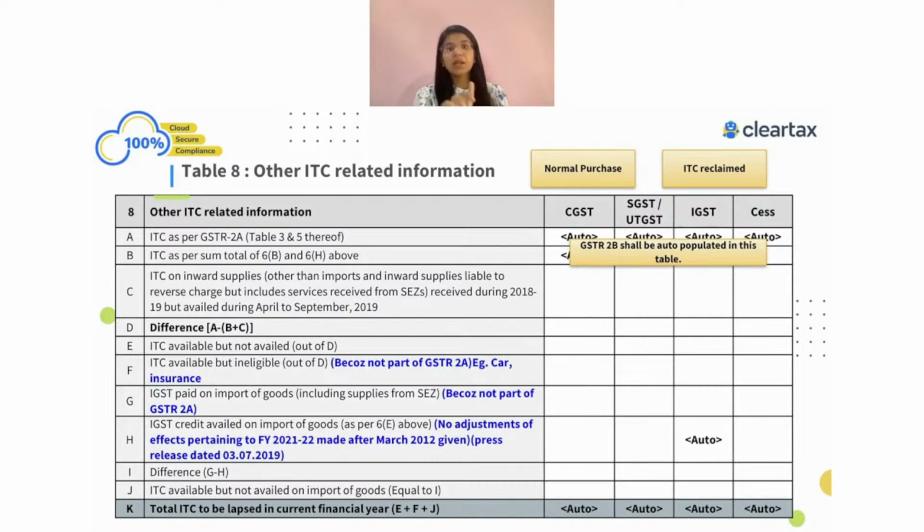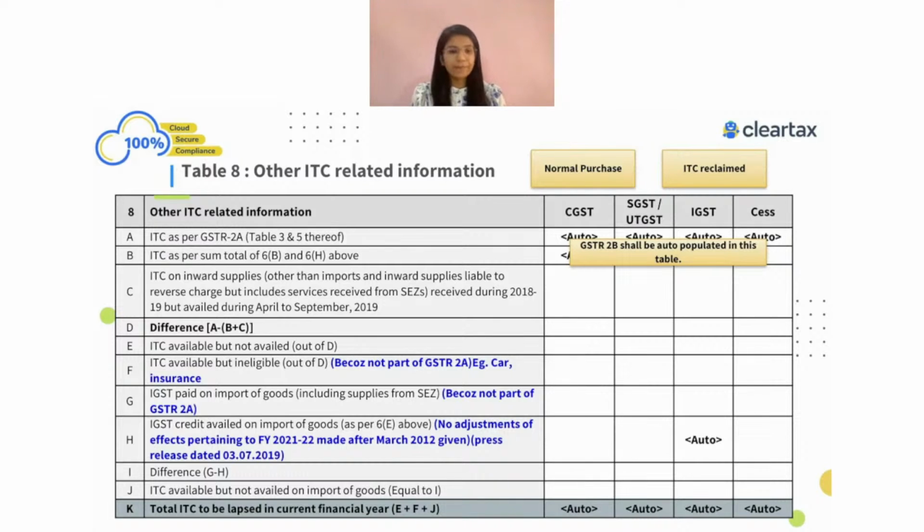But if in 3B you have shown the invoices information in 8A and the credit note information under the ITC reversal, in such a case you will see 100 rupees when you look into 8B. So you will always see a difference of 20 rupees. So here you just have to keep a note of this. Government allows negative figures here, there is no problem. When we look into differences, there's a negative figure, but you just keep a note of this particular thing with you, so that you know that in table number 7 the ITC reversal of this amount is already done. So if the department comes up tomorrow, you can tell them that this is something which is already done and is even reflecting in table number 7.